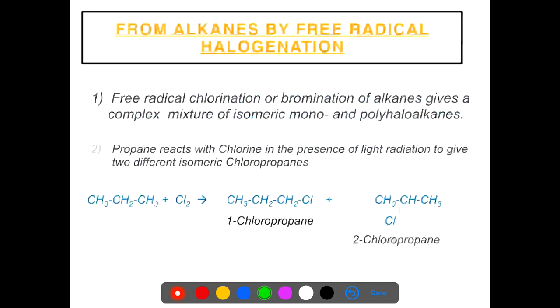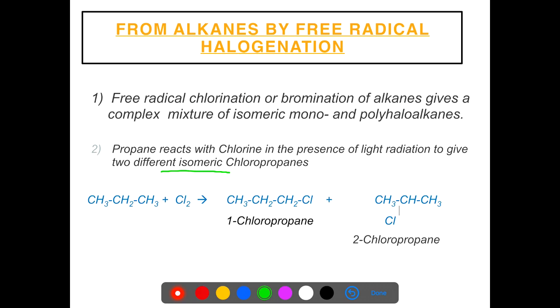Now we come to the preparation of haloalkanes. Haloalkanes can be obtained from alkanes by direct halogenation in the presence of ultraviolet radiation. For example, propane reacts with chlorine in the presence of radiation to give 2 different isomeric compounds.